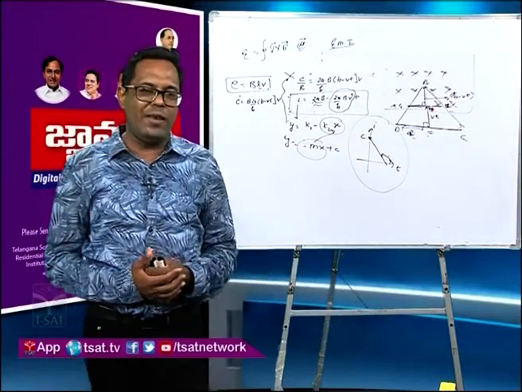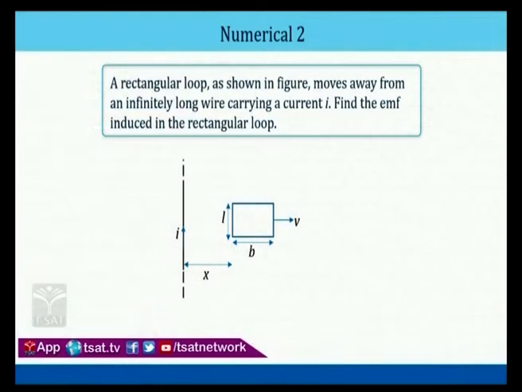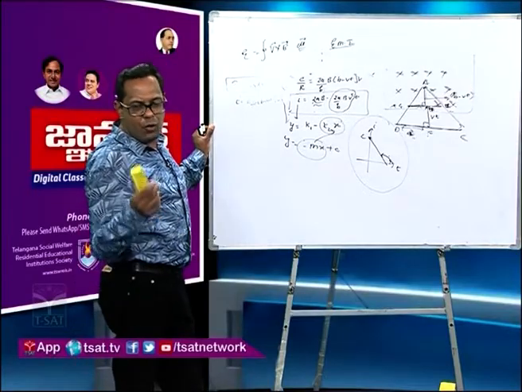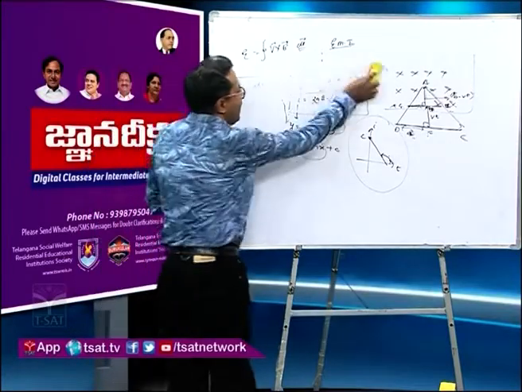Now let's go to the second question. Once again, a very beautiful question. We have a rectangular loop, as shown in the figure. It is moving away from an infinitely long wire carrying a current I. Find the EMF induced in the rectangular loop. Now I will tell you one more new thing in this one, a new concept along with what we applied in the previous one.